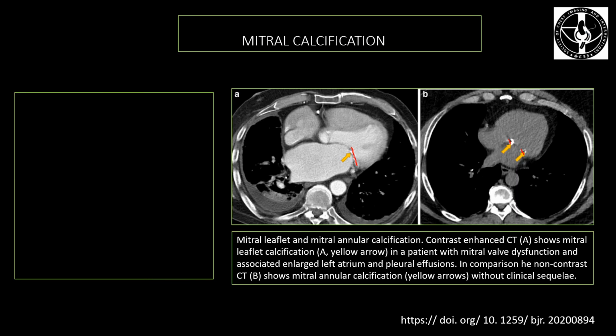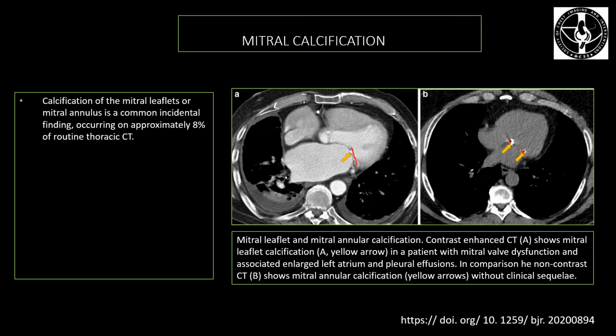This slide here shows mitral valve calcifications. So in this image, we can see the mitral valve calcifications involving the mitral leaflets, and in image B we can see calcifications, as represented by yellow arrows, involving the mitral annulus.